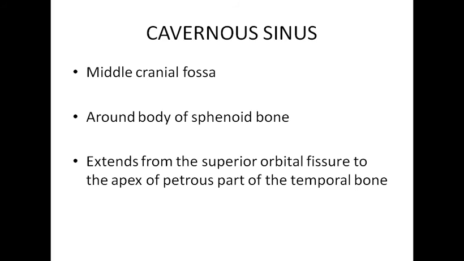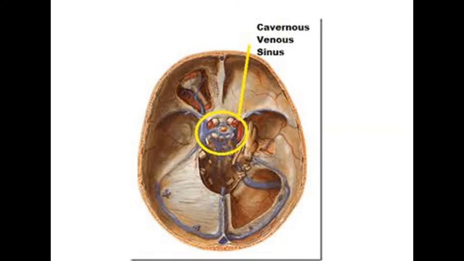Now come to one of the most important sinuses, that is the cavernous sinus. It is lying in the middle cranial fossa around the body of the sphenoid bone, right? The extension is not usually asked, but you must know that it extends from the superior orbital fissure up to the apex of the petrous part of the temporal bone, right? So this is the area of the cavernous sinus, right?